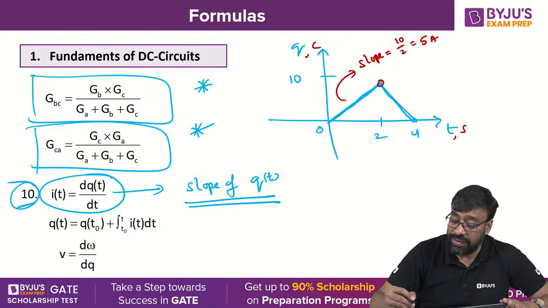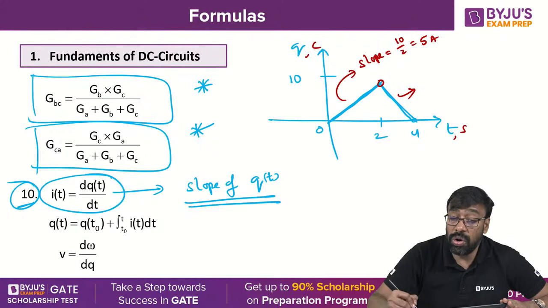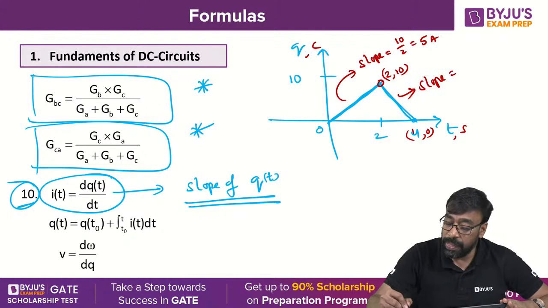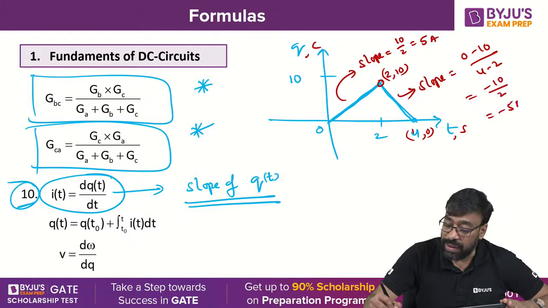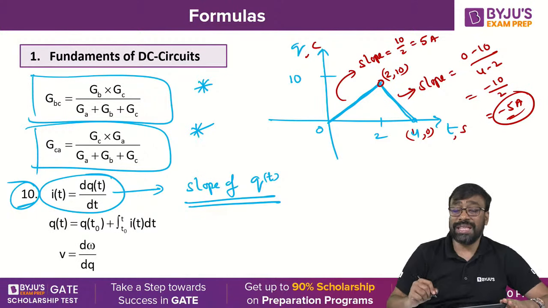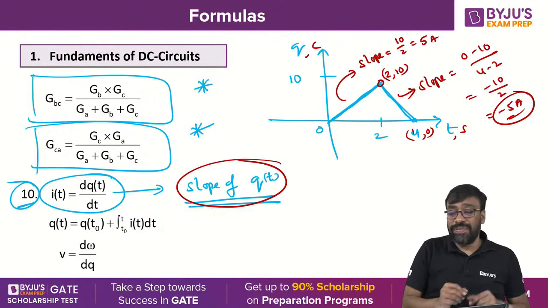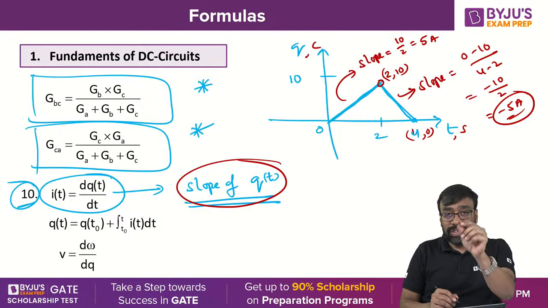If it is in coulombs and seconds, then simply the slope is 5 amperes. What about this slope? Here this is 2, 10, and this one is 4, 0. The slope becomes 0 minus 10 by 4 minus 2. What do you get? Minus 10 by 2, nothing but minus 5 ampere. So one is a positive slope, the other is a negative slope. Like this, you can simply find it using the slope of Q of t. Current is nothing but the slope of the charge.